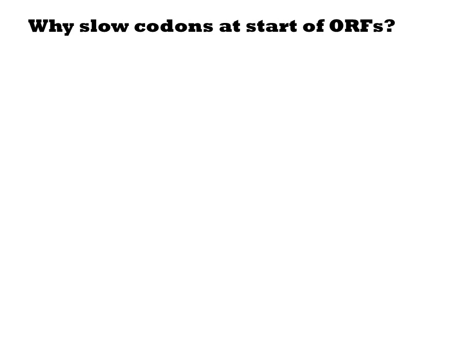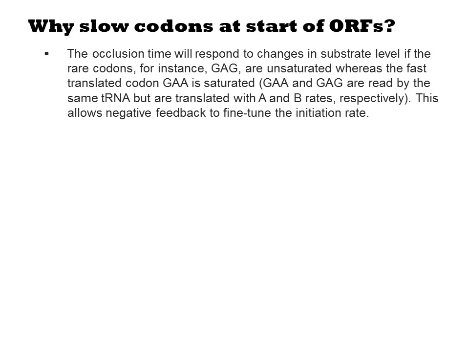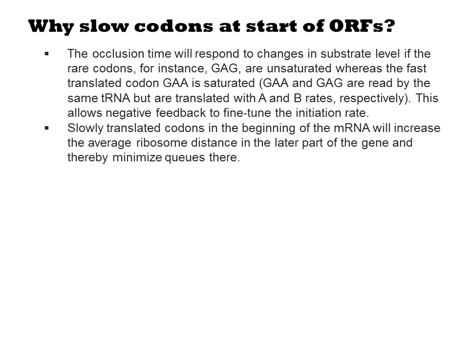The biggest claim of the model is an explanation for why there are slow codons at the start of ORFs, which can be seen statistically in natural sequences. The occlusion time will respond to changes in substrate level if the rare codons, for instance GAG, are unsaturated, whereas the fast translated codon GAA is saturated. GAA and GAG are read by the same tRNA, but they are translated with different rates. This allows negative feedback to fine-tune the initiation rate. Slowly translated codons in the beginning of the mRNA will increase the average ribosome distance in the later part of the gene and thereby minimize queues there.